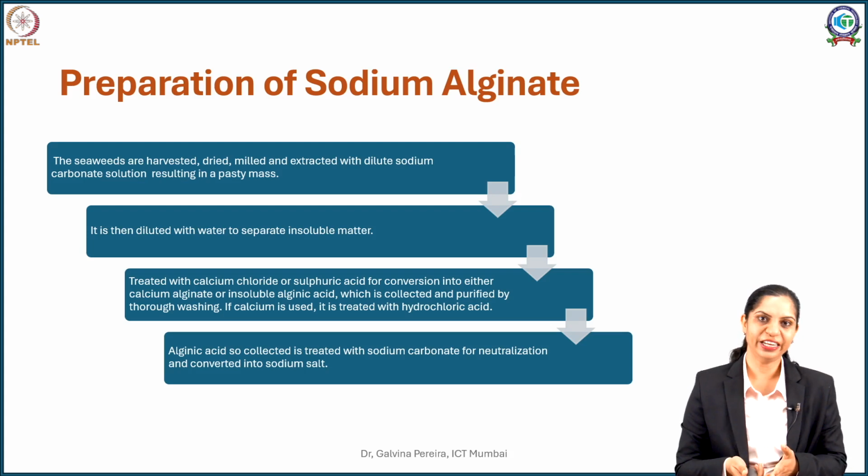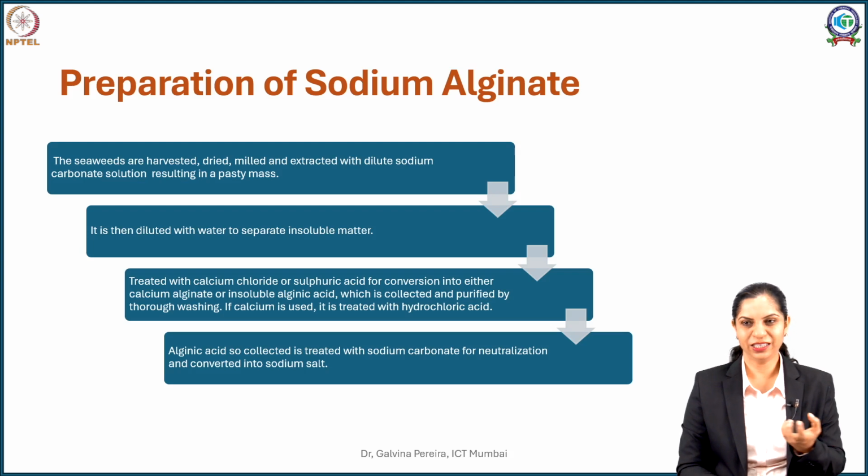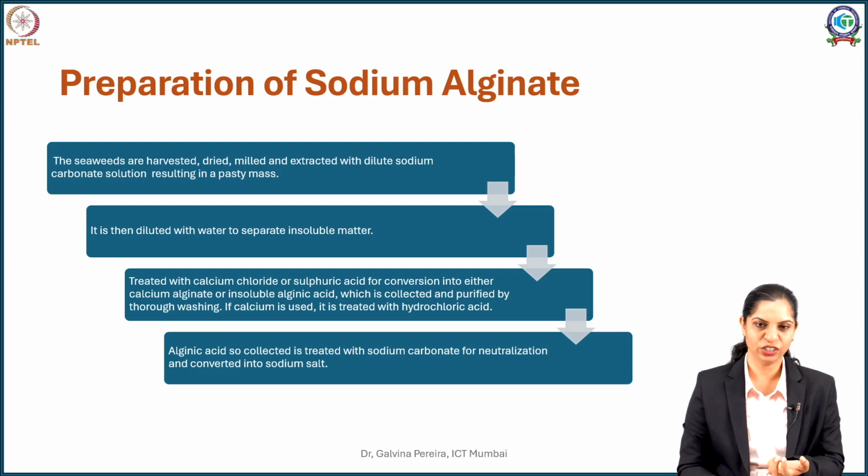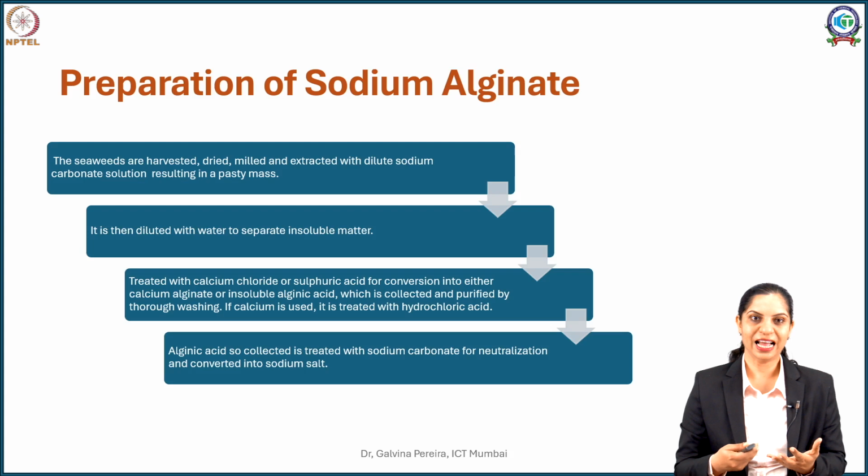Alternatively, you can directly use a strong acid such as sulfuric acid, in which you will get a precipitate of alginic acid, but this precipitate is still viscous, mucilaginous, and needs to be purified further. So this is further purified or neutralized because it's acid and some acid residues will still remain.